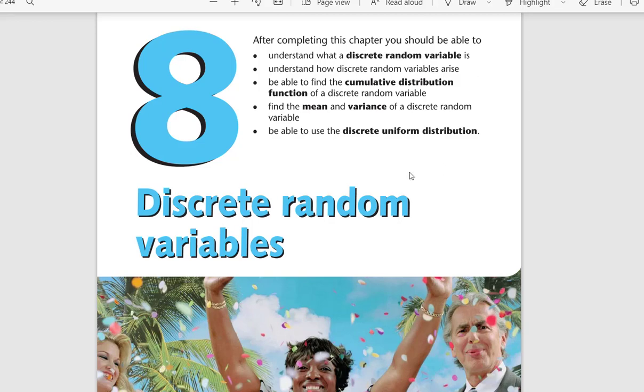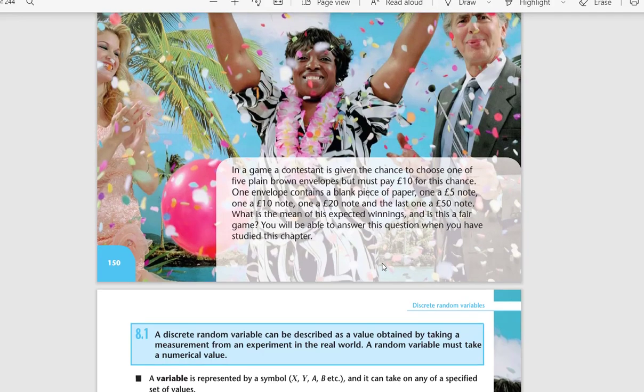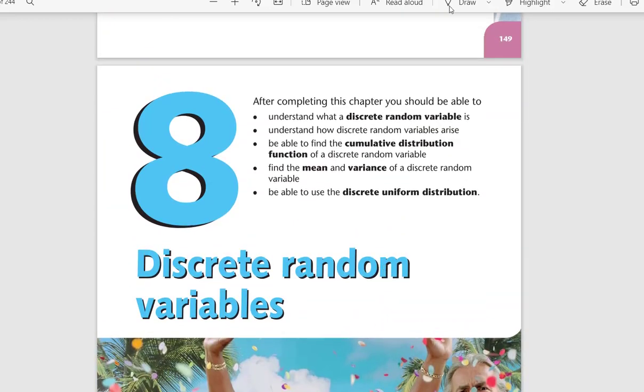So we are going to learn the topic discrete random variables. Under discrete random variables, we need to know what discrete means and what a random variable means. Discrete means not continuous. Data can be divided into two parts, either discrete or continuous. As you already know, discrete data are data values that can take specific values only. So the number of people, for example, can only be 10, 11, 12.